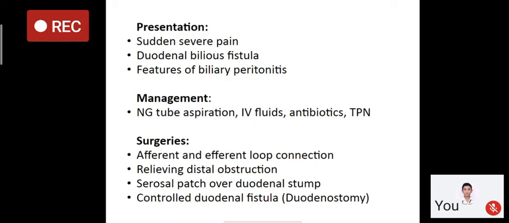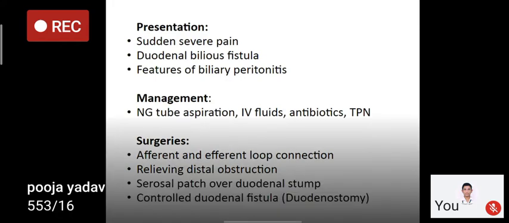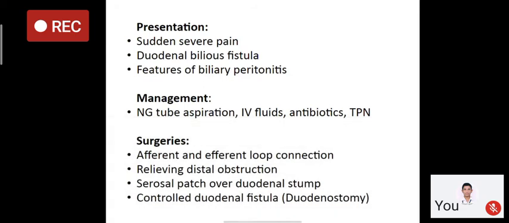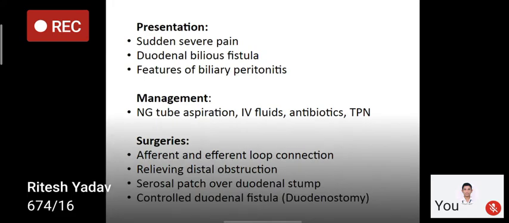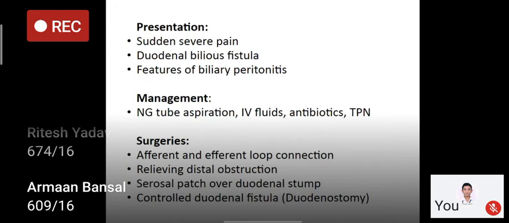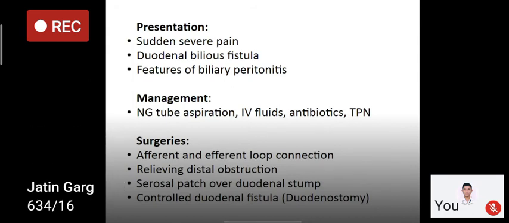Once the patient is stabilized, then we can plan for surgery. We can connect both afferent and efferent loops to decrease the pressure in the afferent loop, in the duodenal loop. So both afferent and efferent loops are anastomosed to each other, or we can relieve the distal obstruction if there is one, and we can close the duodenal stump, and a stomach serosal patch can be put over the duodenum.